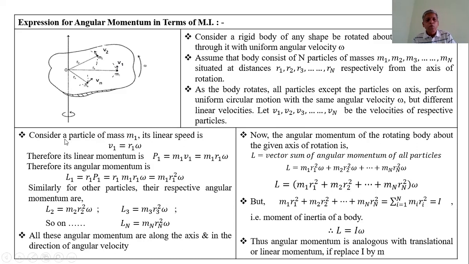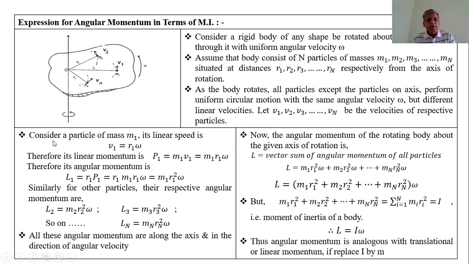Now, to find the expression for angular momentum, we must first consider the first particle, which has the mass m1 and velocity v1. We know the relation between linear velocity and angular velocity, v is equal to r into omega. We have already studied this in circular motion.